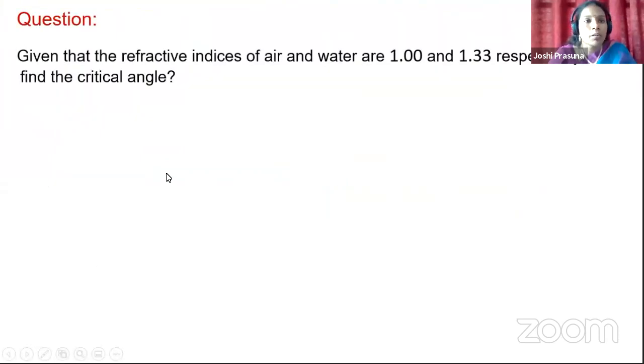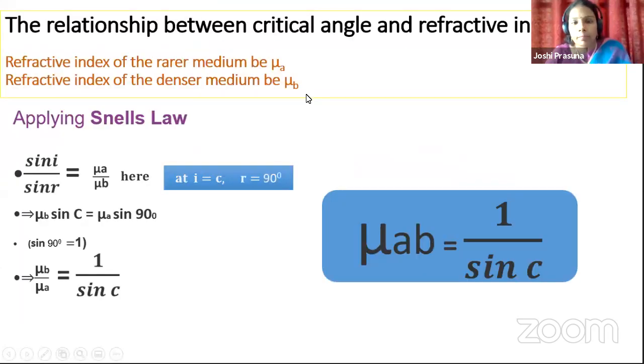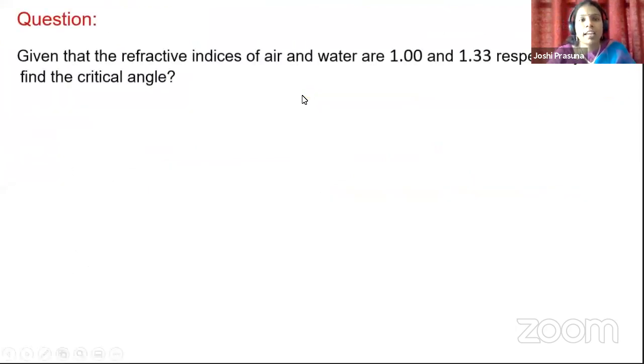Okay, children, look at the question given to you. Remember, given that the refractive index of air and water are 1 and 1.33 respectively. Find the critical angle. Children, refractive indices are given and the information about whether the light ray is traveling from denser medium to rarer medium or rarer to denser medium is not given. Here you have to take the decision. Which is the denser medium and which is the rarer medium?